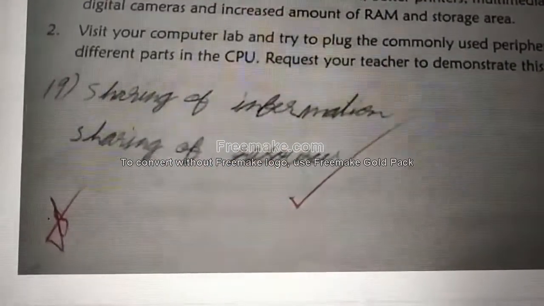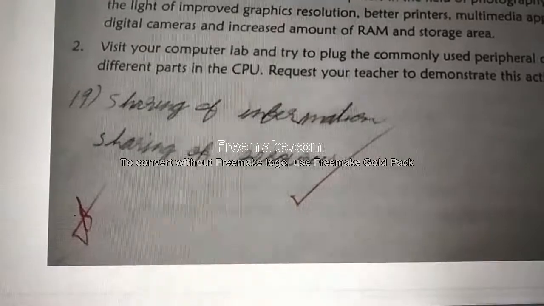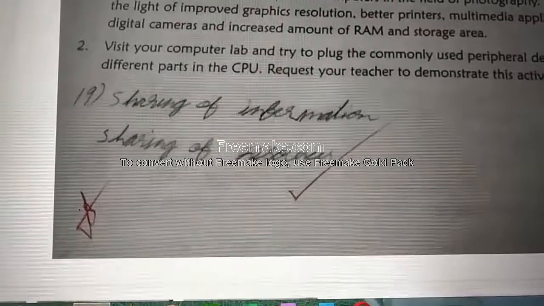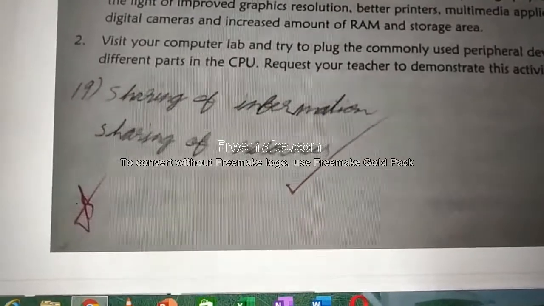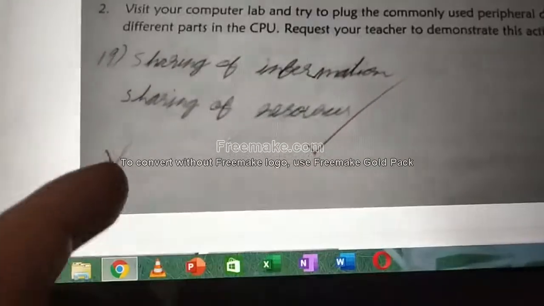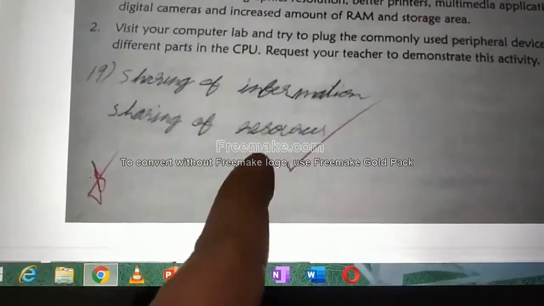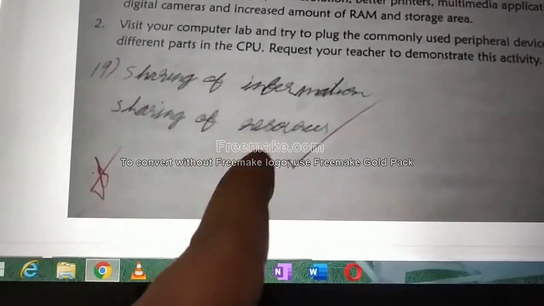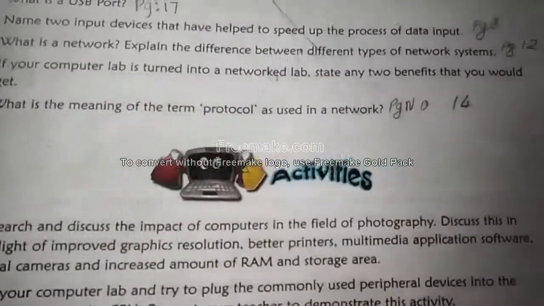I'll say the spelling. Don't look here and get confused. You see and write. S-H-A-R-I-N-G, sharing, one space, of, one space, information, I-N-F-O-R-M-A-T-I-O-N. If you have any doubt in the spelling, just move a little ahead and see the correct spelling and write. Okay, next, sharing of resources. Sharing of resources.